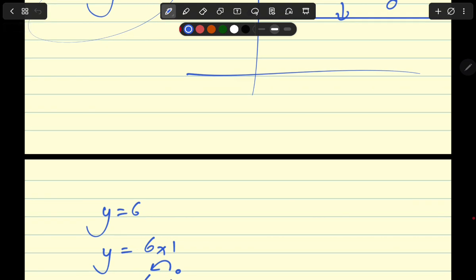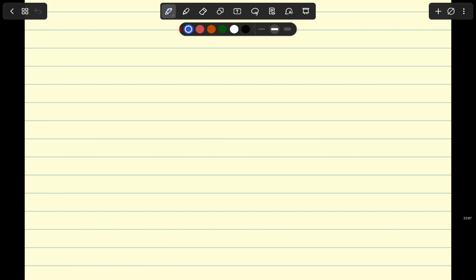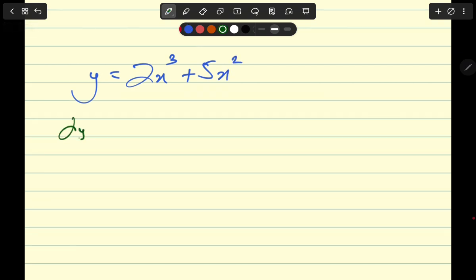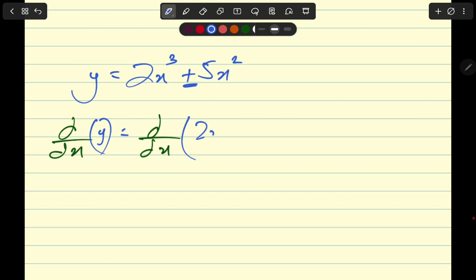Now, let's solve our first proper Cambridge question. Let's say you're given y equals 2x cubed plus 5x squared. Now, if you want to find out the gradient of this, you apply the gradient function to both the sides and then you distribute it by this plus sign. So there is a y and there is a 2x cubed plus 5x squared.